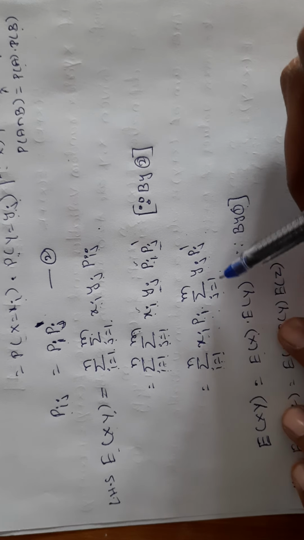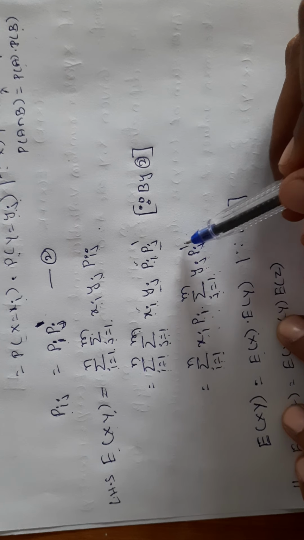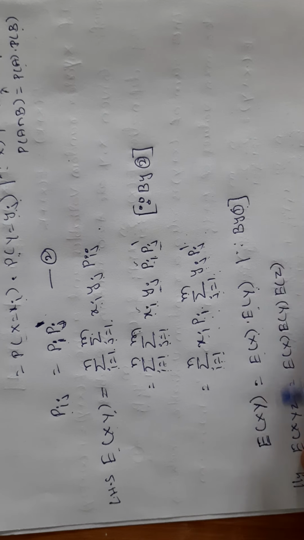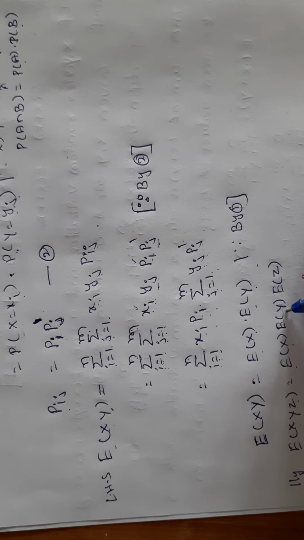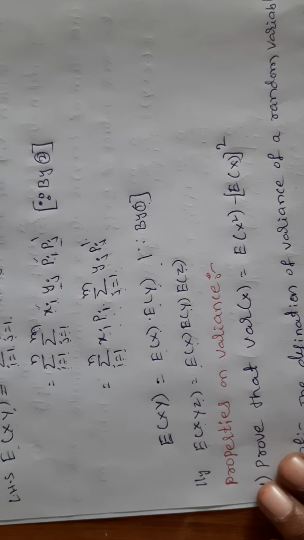Summation j runs from 1 to m, yj pj dash is nothing but E of y. Hence we prove. Similarly, E of xyz is equal to E of x into E of y into E of z.